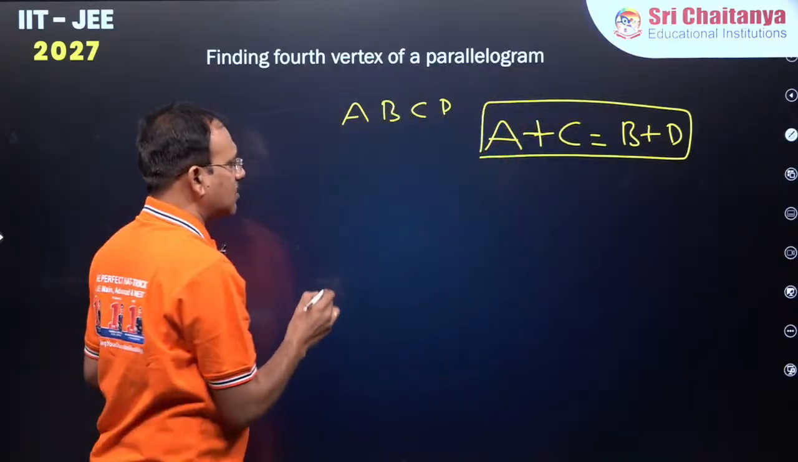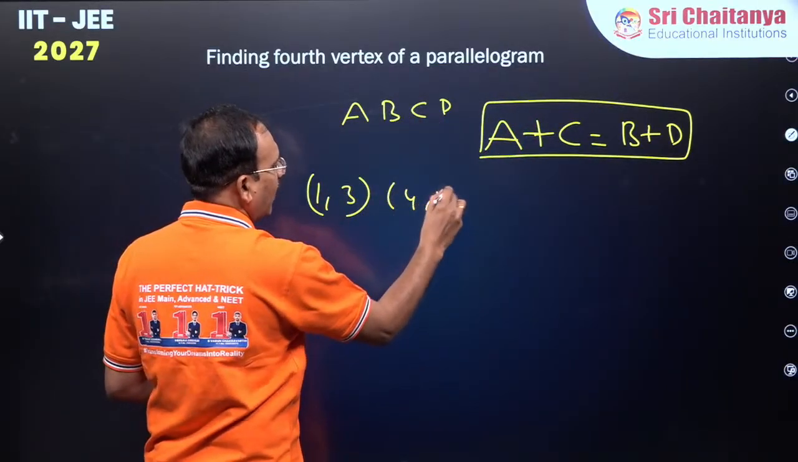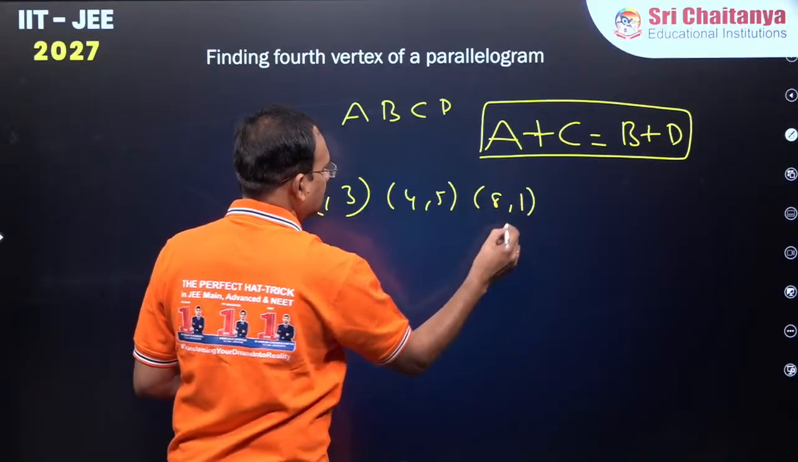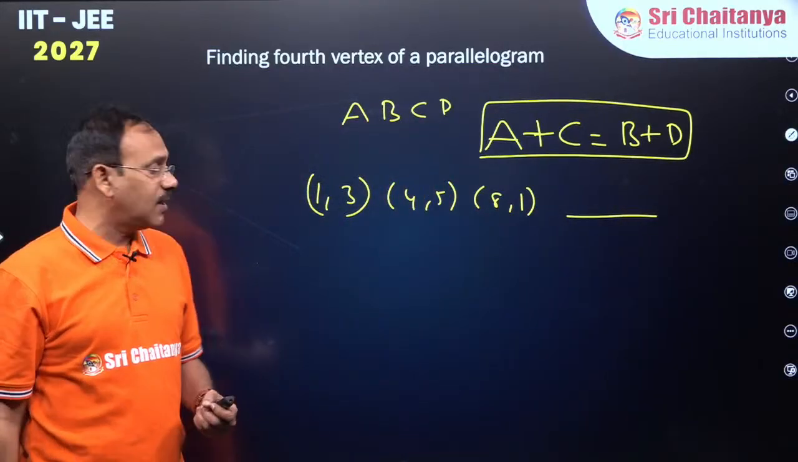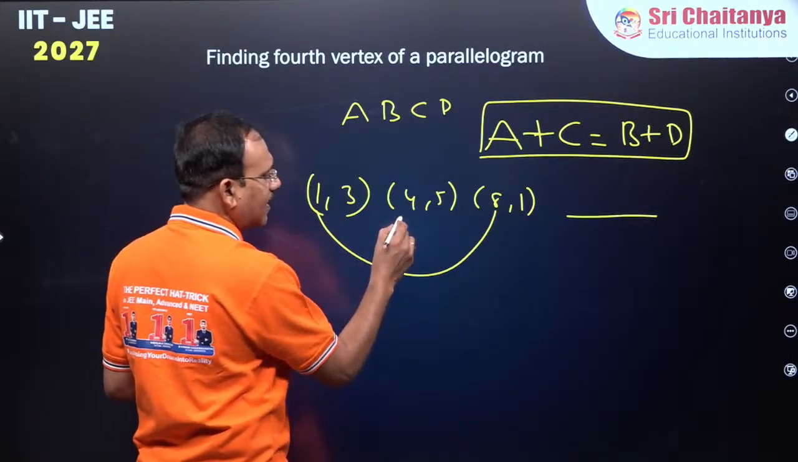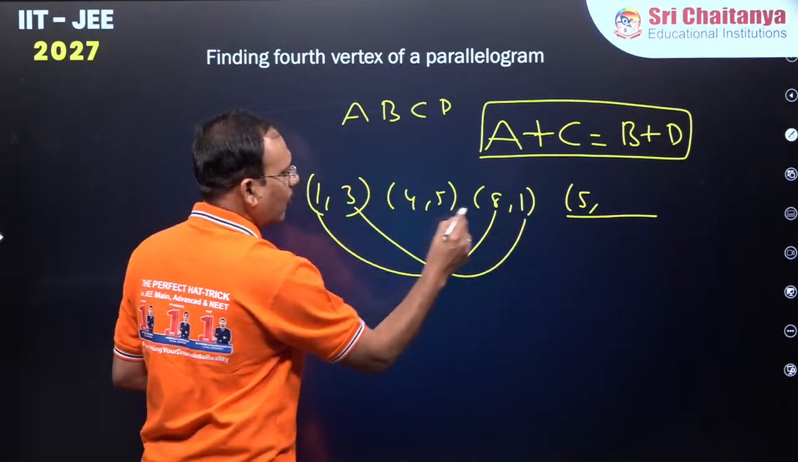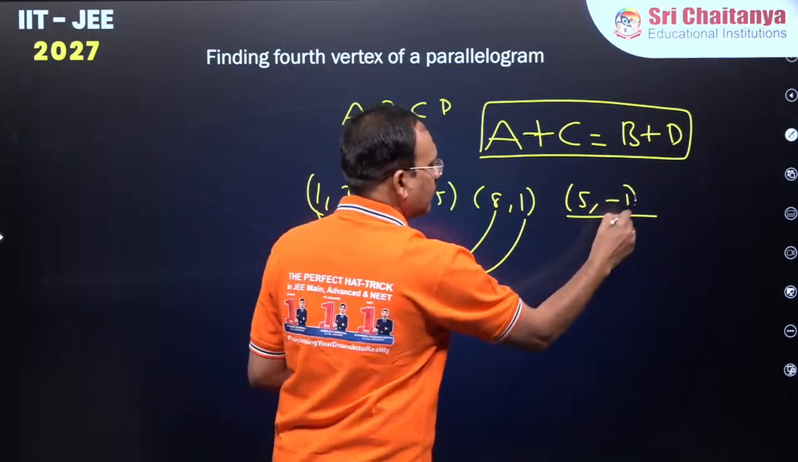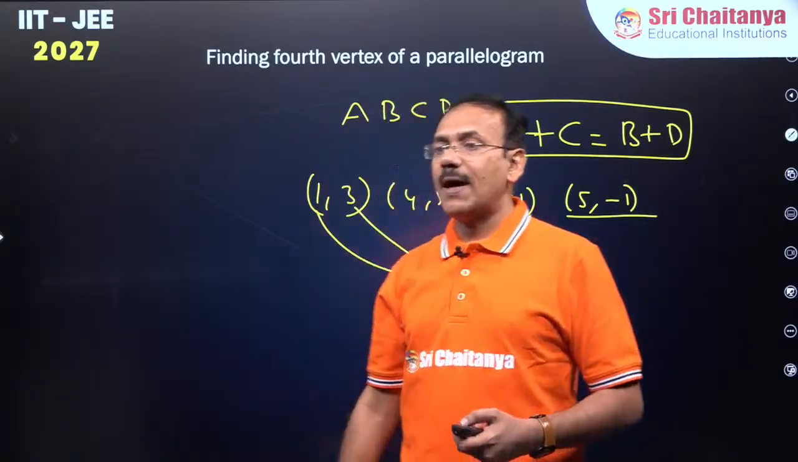For example, dear students, you got the vertices like 1, 3, 4, 5, 8, 1. If you are asked to find the fourth vertex in a parallelogram, you see here A plus C, 1 plus 8, 9, in the sense for 4 it will be 5. 3 plus 1, 4, in the sense for 5 it is minus 1. These 4 will be the consecutive vertices of a parallelogram.